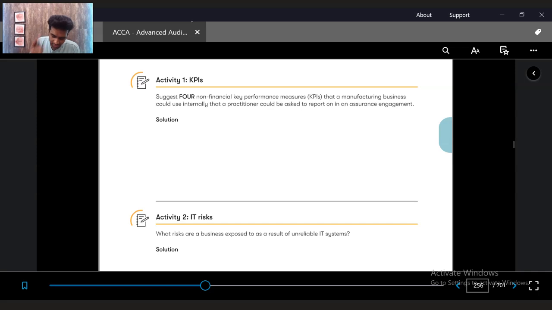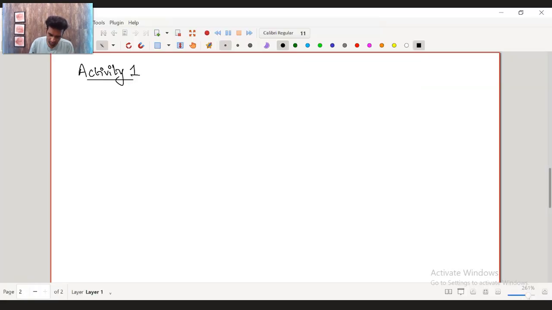Activity number 1: suggest 4 non-financial performance measures that a manufacturing business could use internally, which a practitioner could be asked to report on in an assurance engagement. So what are the non-financial performance measures? Four of them. We can write this down, it's very simple, nothing complicated.